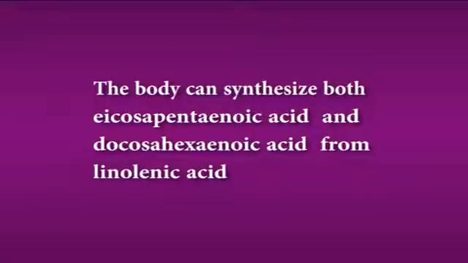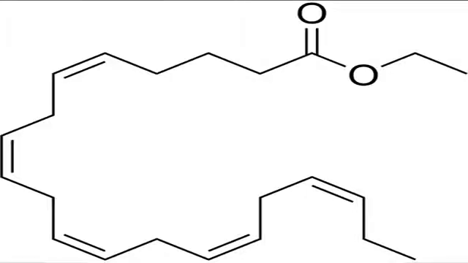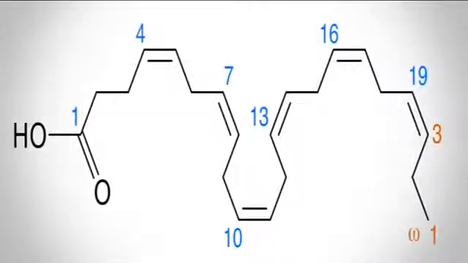The first double bond is at carbon 3 counting from the methyl end. The body can synthesize both eicosapentaenoic acid and docosahexaenoic acid from linolenic acid. Both are omega 3 fatty acids because their first double bond is located at carbon 3, which is again counted from the methyl end of the molecule.